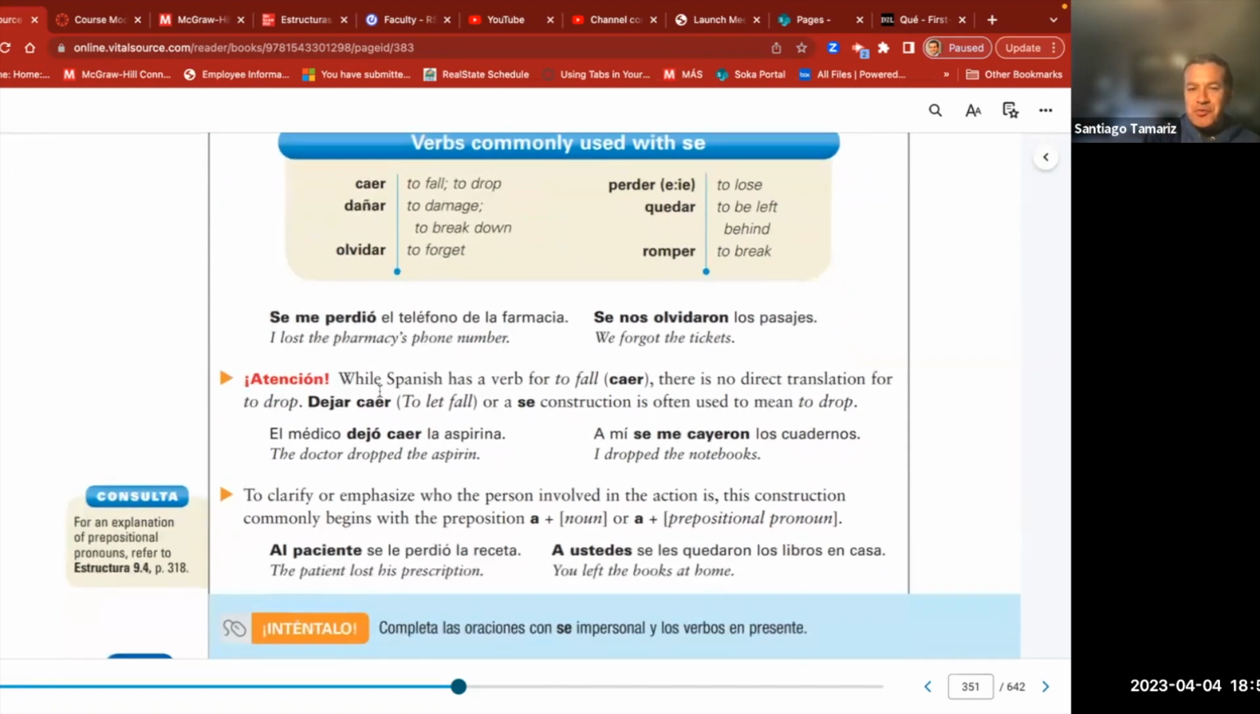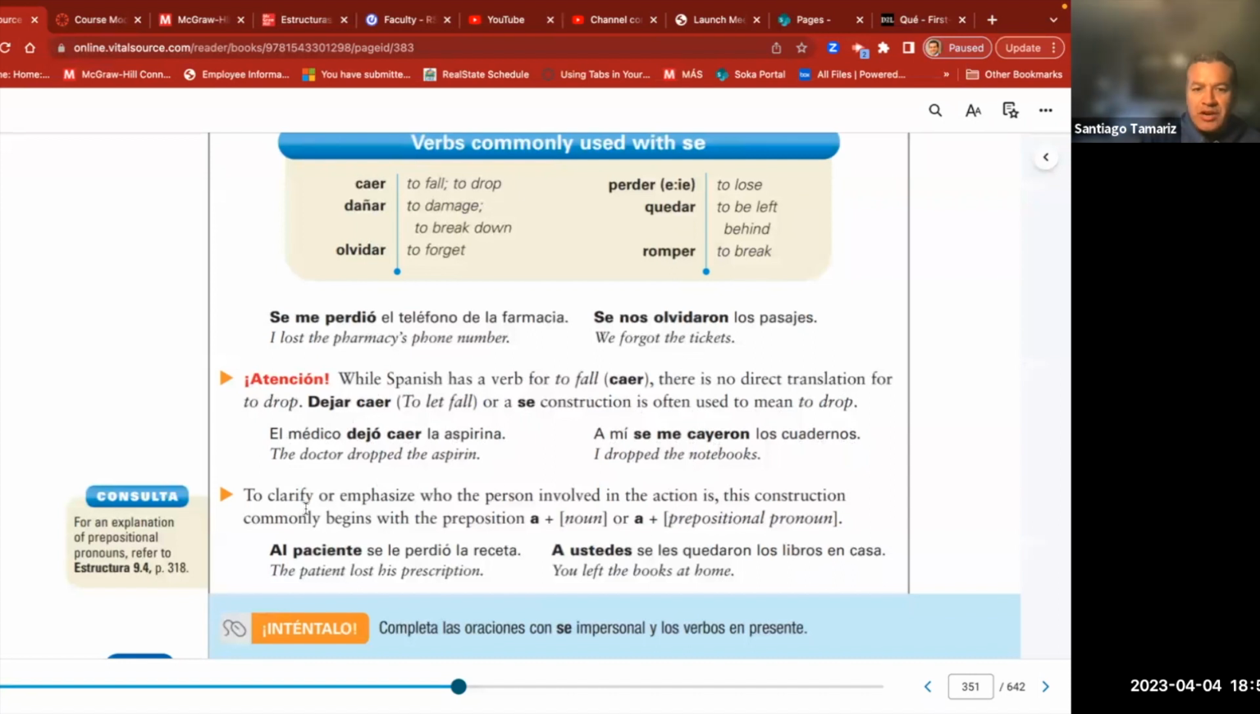Atención, it says. While Spanish has the verb for to fall, caer, there is no direct translation for to drop. Dejar caer, to let fall, or a se construction is often used to mean to drop. El médico dejó caer la aspirina. The doctor dropped the aspirin. So dejar caer is the translation for to drop. Bien. A mí se me cayeron los cuadernos. I dropped the notebooks. Se me cayeron.